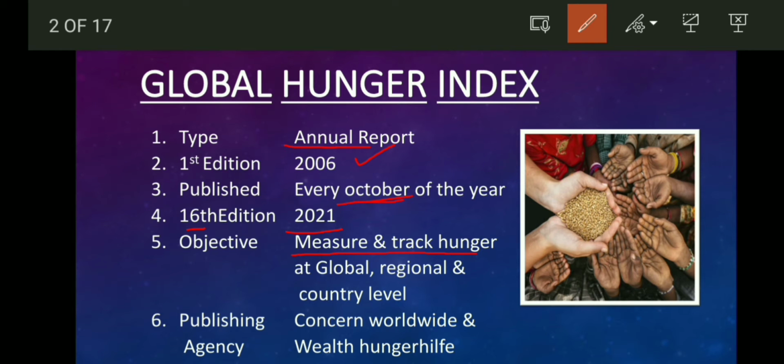The publishing agencies of this report are Concern Worldwide and Welthungerhilfe. Concern Worldwide is an Irish-based NGO. So all the static features are covered. Let's move on to the next slide.